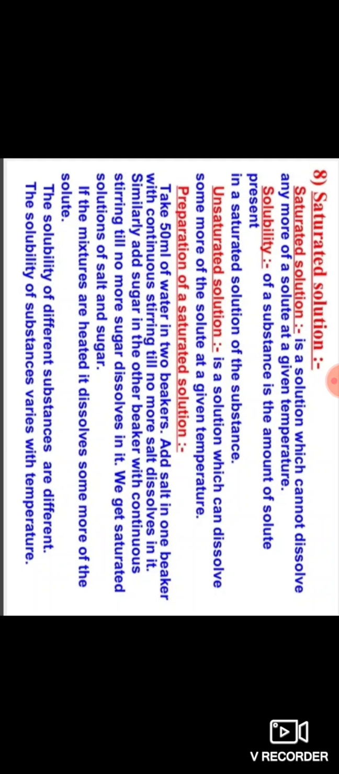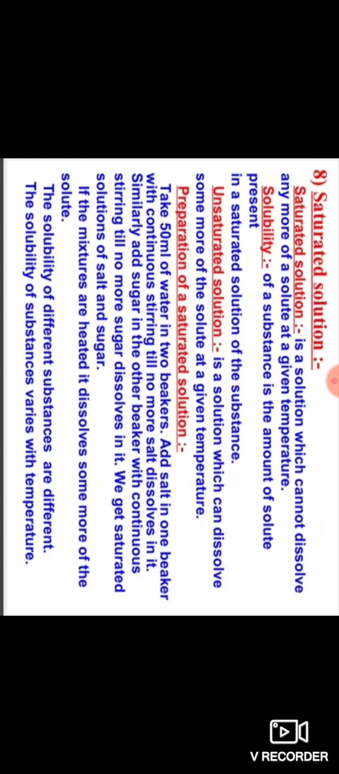And unsaturated solution. An unsaturated solution is a solution which can dissolve some more of the solute at a given temperature.